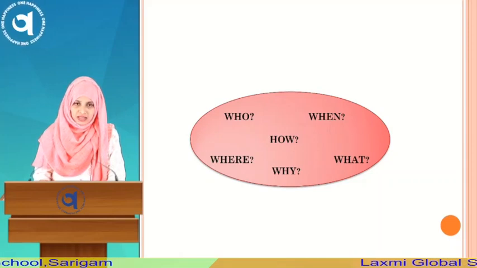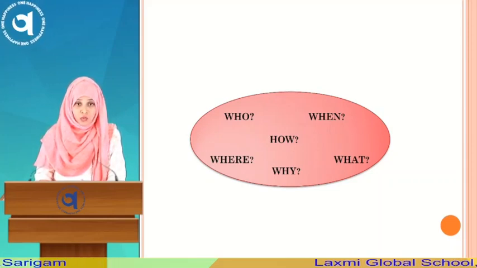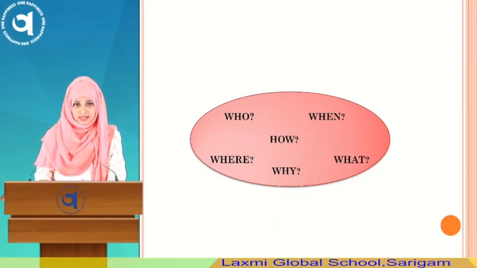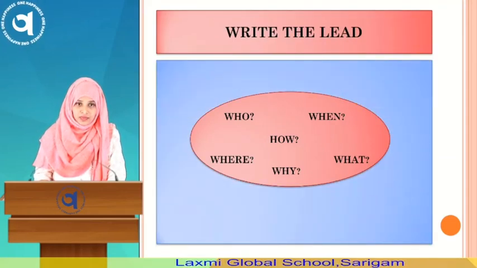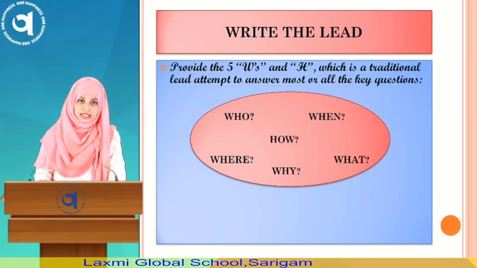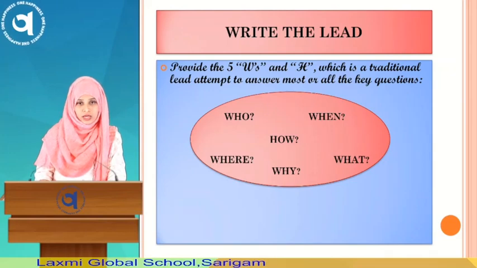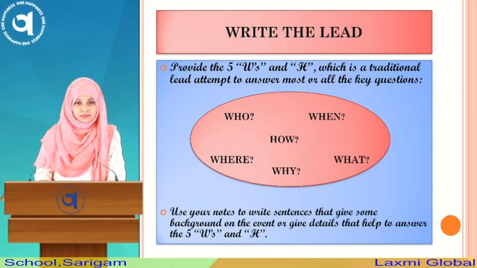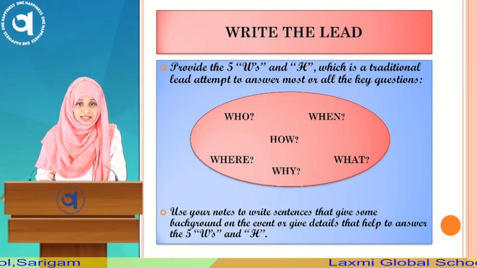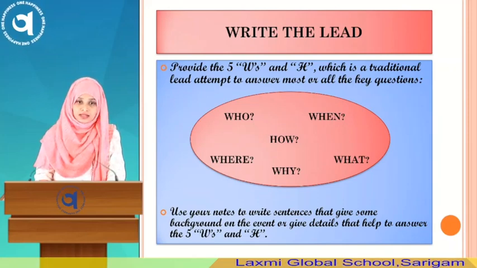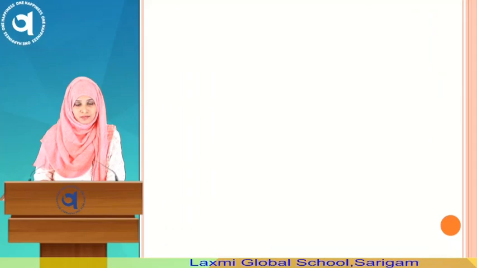Now what should be in the lead? Who, when, what? These are questions, right? You must be wondering what these are. When you write a lead, you need to provide the 5 W's and H, which is a traditional lead attempt to answer most or all the key questions like who, when, where, why, what and how. Use your notes to write sentences that give some background on the event or give details that help to answer the 5 W's and H.